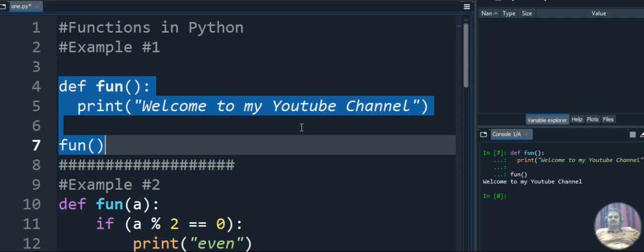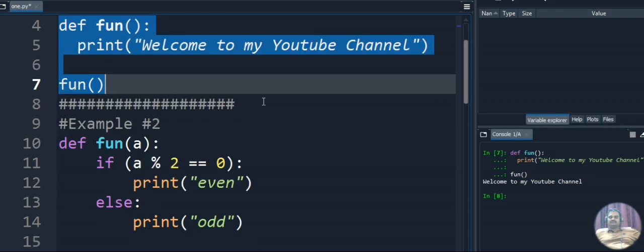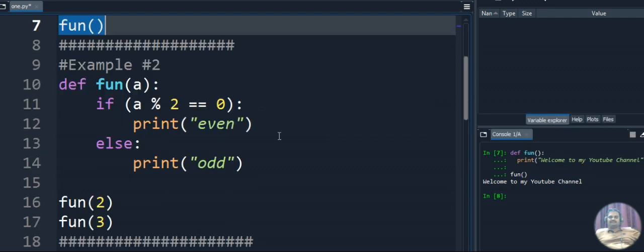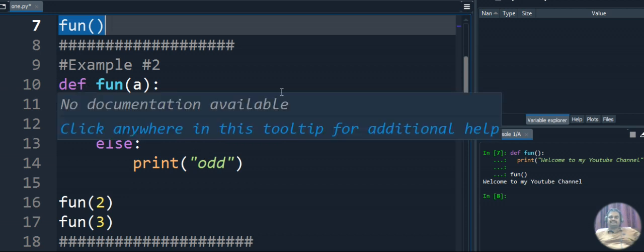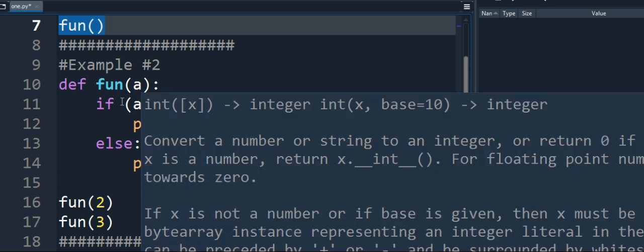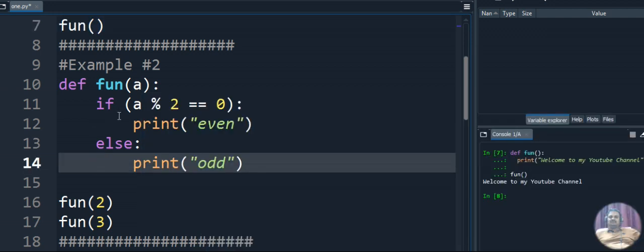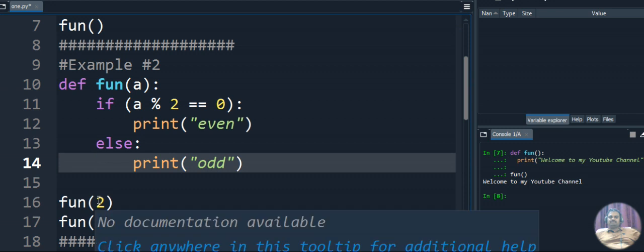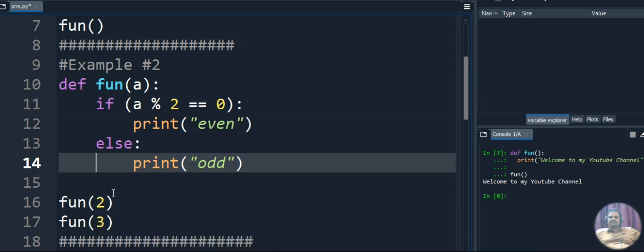Okay, so next example, I plan to pass a parameter. You can see the second example. What is the second example? Again I am defining the function and I am passing a parameter here. What is the parameter actually? We can pass a value while calling the function. In this particular code I am identifying whether the given value is an even number or an odd number.